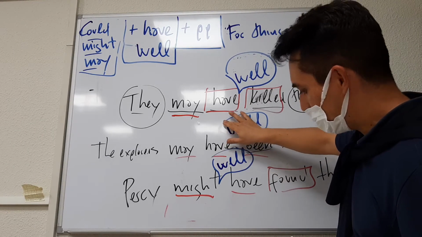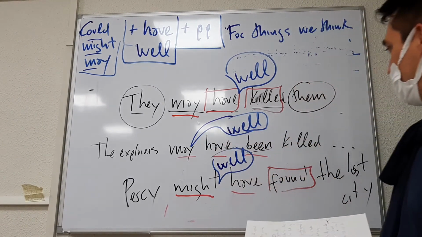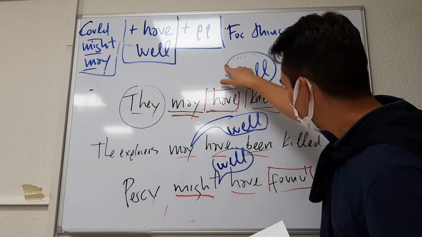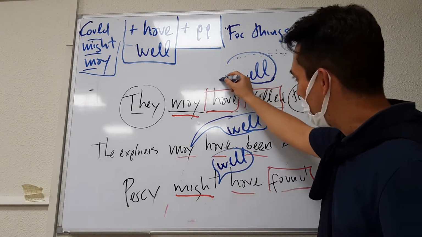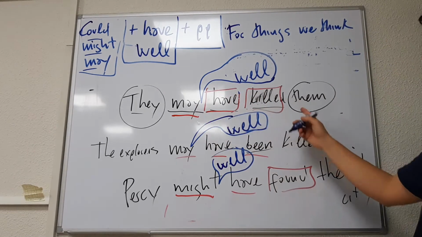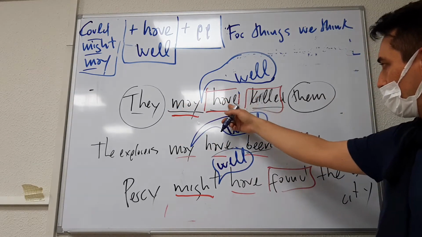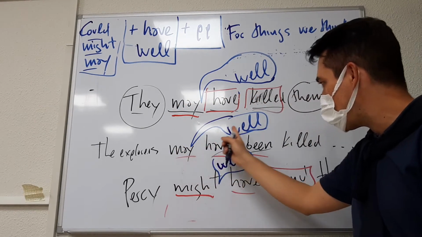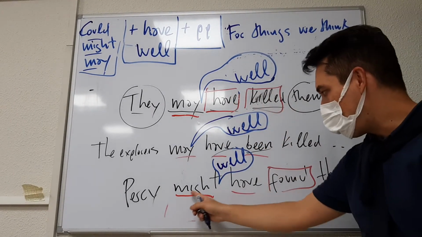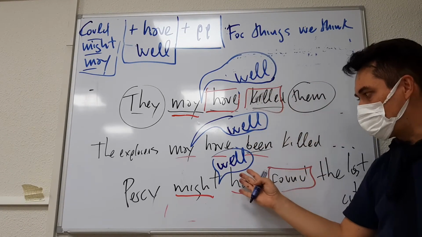I think the best possibility is after the modal verb. May well have been killed also works, but I think the best place to put it is after the modal verb. They may well have been killed. It sounds much better like this. The explorers may well have been killed, or the tribe may well have killed them. Percy might well have found the lost city. What is the effect of this well?